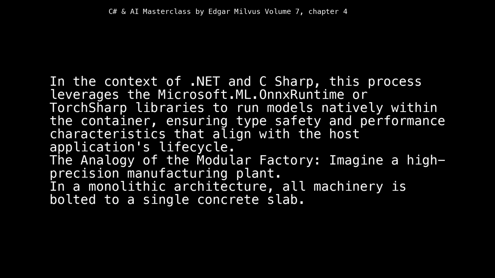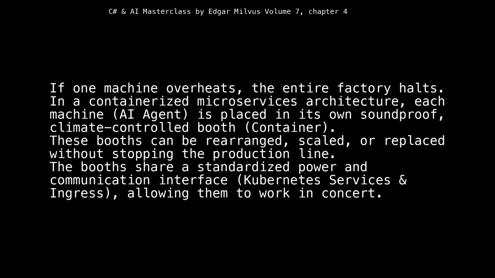The analogy of the modular factory: imagine a high-precision manufacturing plant. In a monolithic architecture, all machinery is bolted to a single concrete slab. If one machine overheats, the entire factory halts. In a containerized microservices architecture, each machine, an AI agent, is placed in its own soundproof, climate-controlled booth, a container. These booths can be rearranged, scaled, or replaced without stopping the production line. The booths share a standardized power and communication interface, Kubernetes services and ingress, allowing them to work in concert.